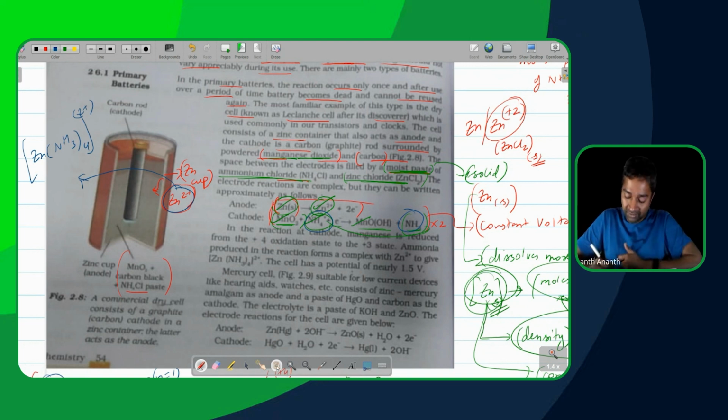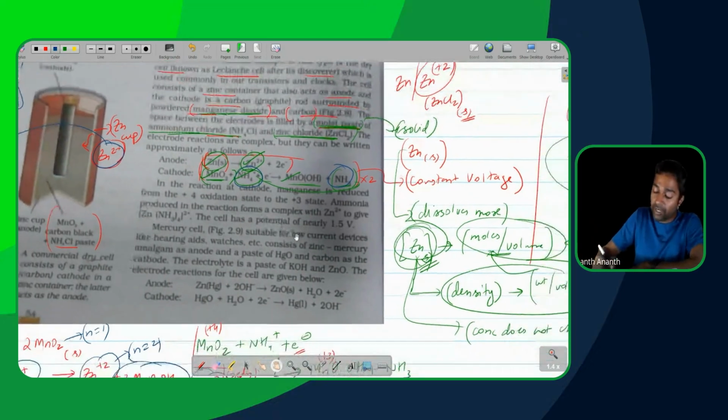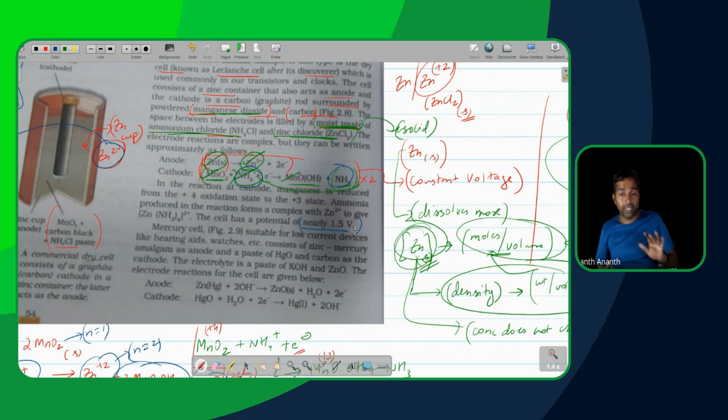Yes? Good. Okay. Now in this case, the cell potential here is going to be nearly 1.5 volts. That's just information. It is good to have that information because it's available in NCERT. You need to know this piece of information absolutely. That's why you need to know this complex also. This complex here is a tetrahedral complex, and it's a d10 tetrahedral complex.